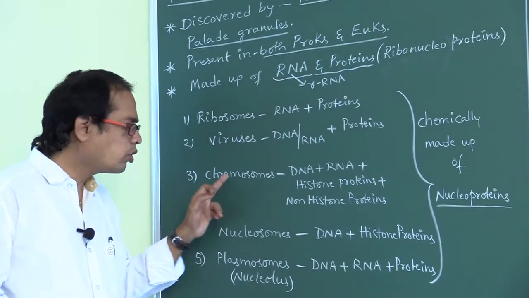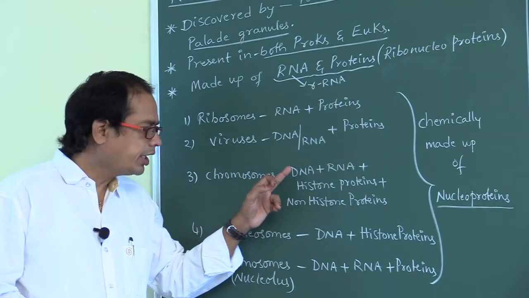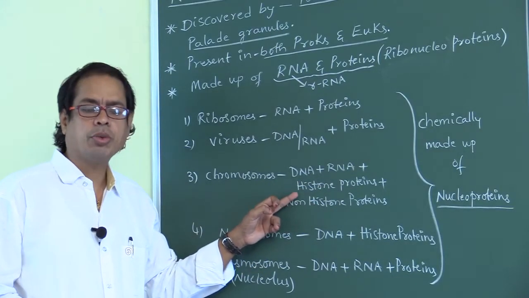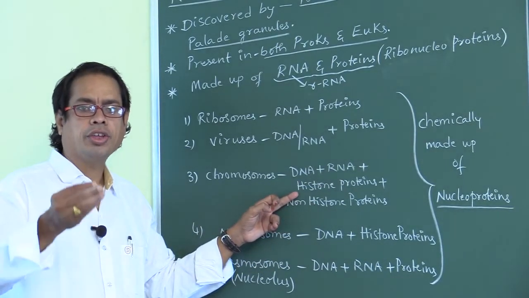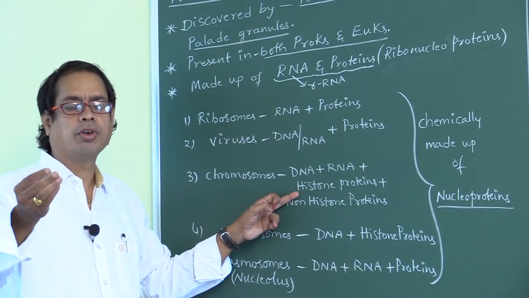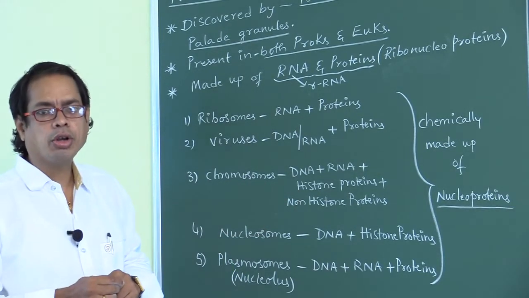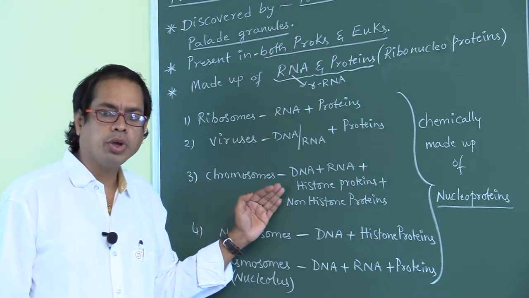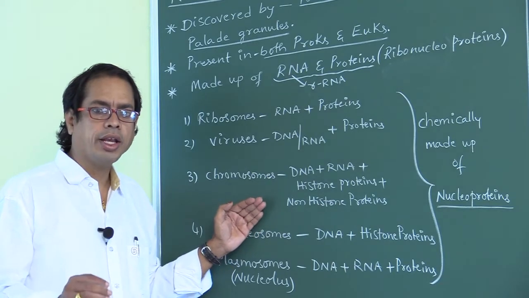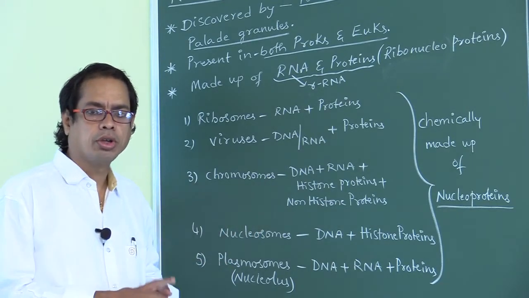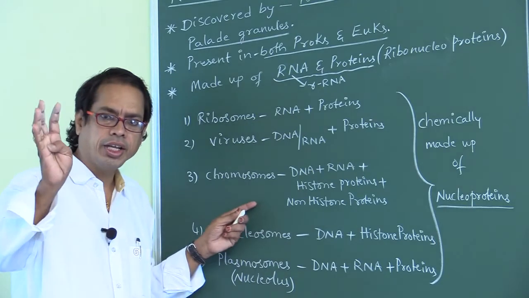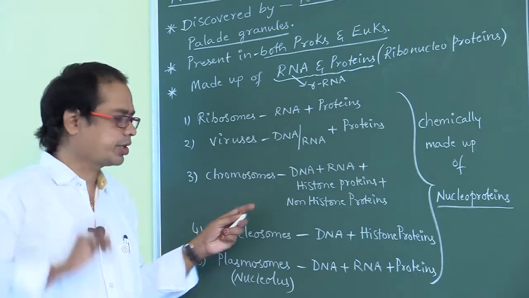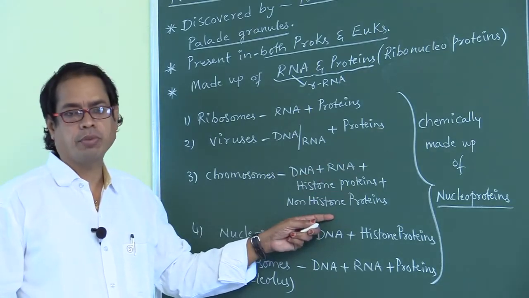Next, chromosomes are made up of DNA, RNA, histone proteins. Histone proteins means H2A, H2B, H3, H4. Those are all histone proteins. And non-histone proteins are also present. How many components are present in eukaryotic chromatin or chromosomes? 4 components: DNA, RNA, histone proteins, non-histone proteins. Very, very important point.